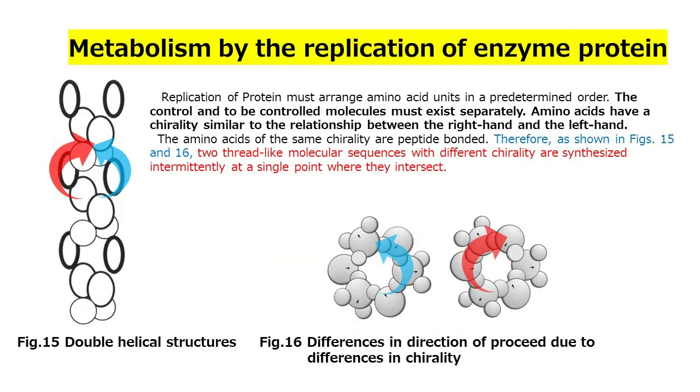Metabolism by the replication of enzyme protein. Replication of protein must arrange amino acid units in a predetermined order. The controlling and controlled molecules must exist separately. Amino acids have a chirality similar to the relationship between the right hand and the left hand. The amino acids of the same chirality are peptide bonded. Therefore, as shown in Figs 15 and 16, two thread-like molecular sequences with different chirality are synthesized intermittently at a single point where they intersect.